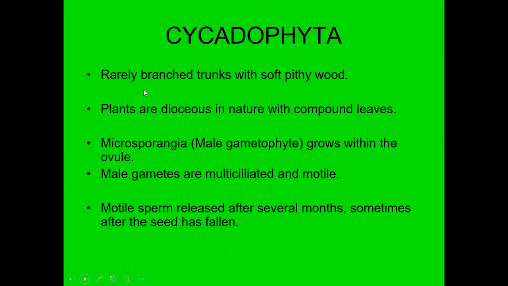So this is Cycadophyta, rarely branched trunk with soft pith wood. Plants are dioecious in nature with compound leaves. Microsporangia are developed, and the male gametophytes grow within the ovule. The male gametophytes are multinucleate and motile. Motile sperm are released after several months, sometimes after the seeds have fallen.